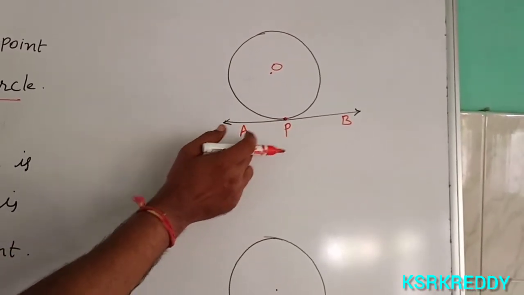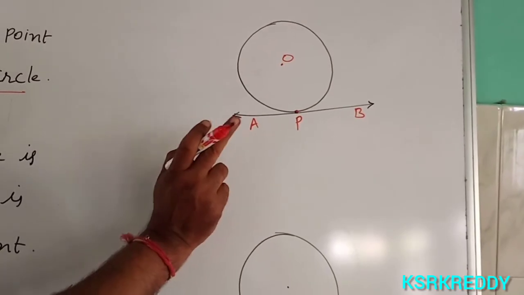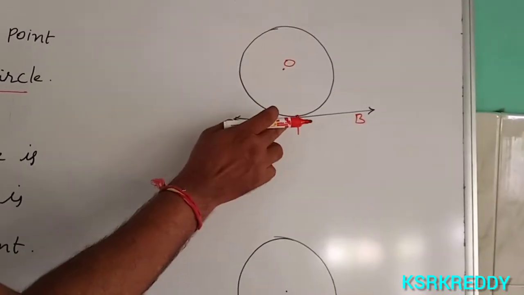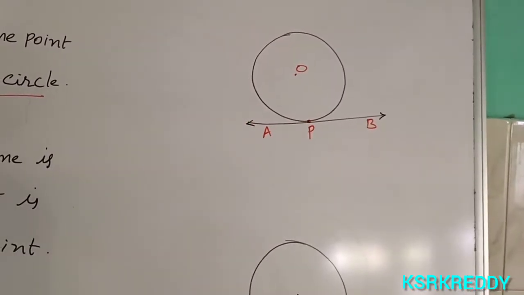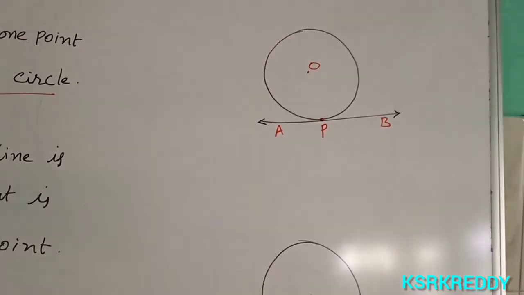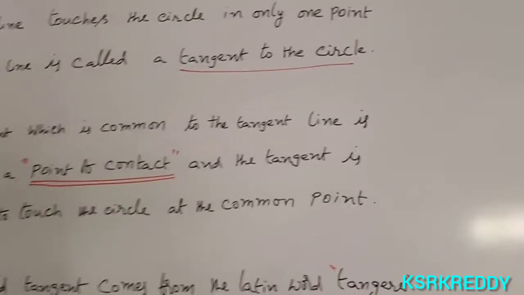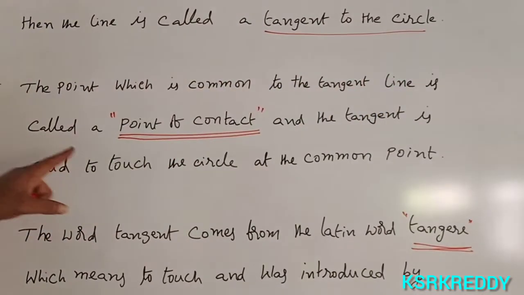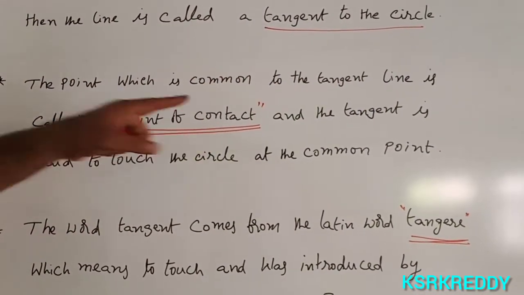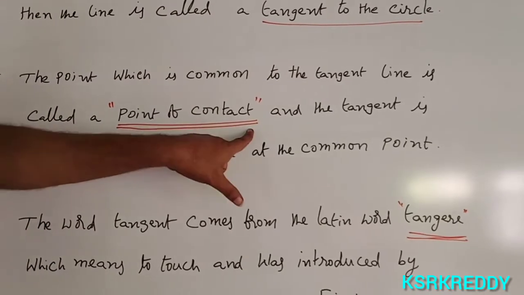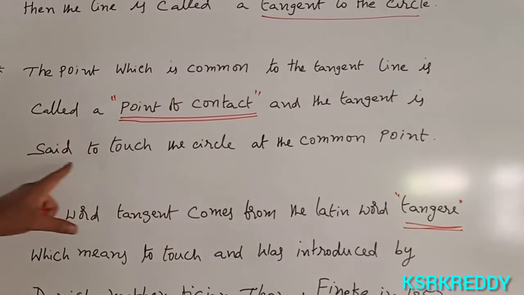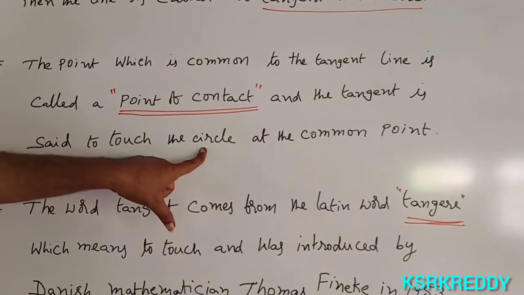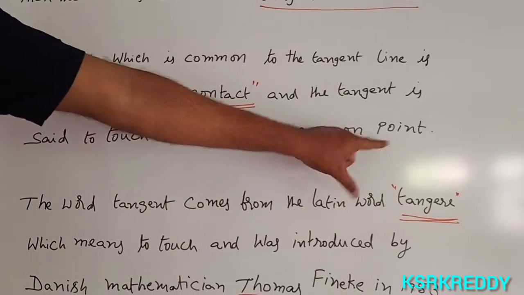If any line touches the circle at only one point, that is called a tangent. That point is called the point of contact. The point which is common to the tangent line and the circle is called the point of contact, and the tangent is said to touch the circle at that common point.